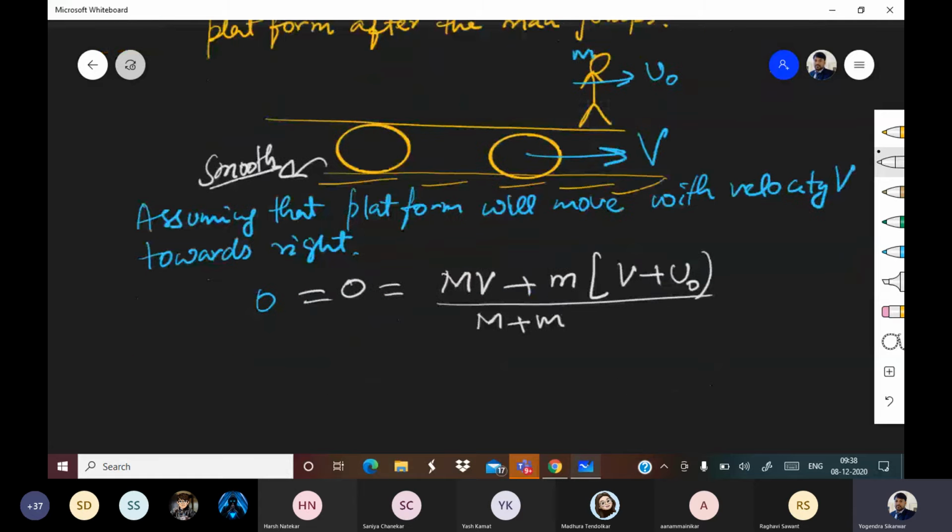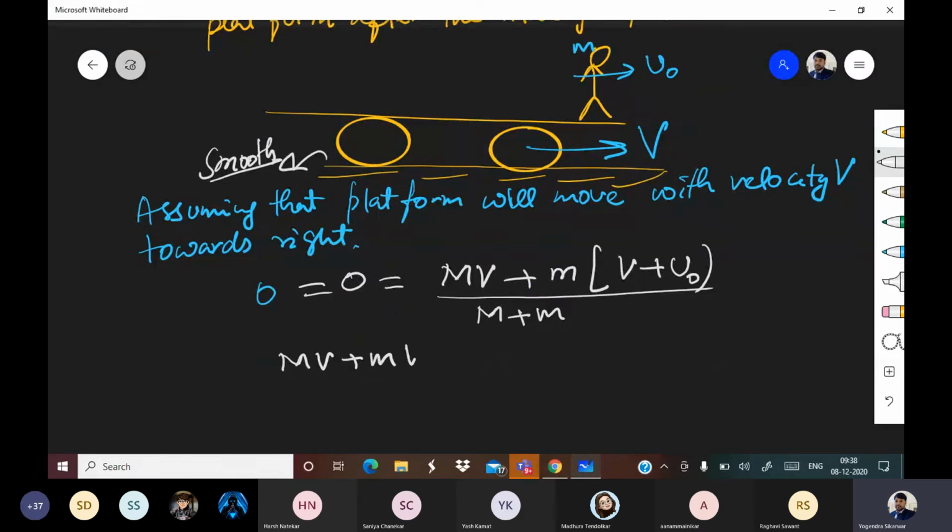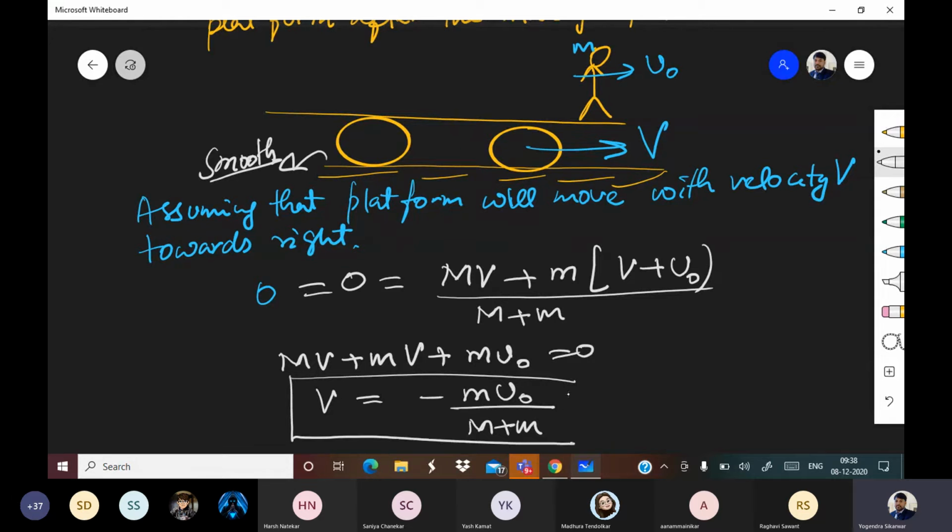So that gives us capital M V plus small m times (V plus u naught) is equal to 0, and that gives us V is equal to minus m u naught upon capital M plus small m. Now the point again is that the minus sign indicates that the platform is moving in the opposite direction.